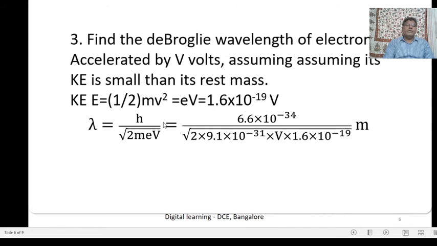The electron is associated with the de Broglie wavelength. The relation is h divided by root of 2 meV, where m is the mass of electron, e is the charge of electron, and V is the potential. Substitute: h value is 6.6 into 10 to the minus 34, the mass is 9.1 into 10 to the minus 31, the charge is 1.6 into 10 to the minus 19, and the potential remains as it is. Substitute and simplify. The calculated de Broglie wavelength is 12.28 divided by root of potential angstrom.